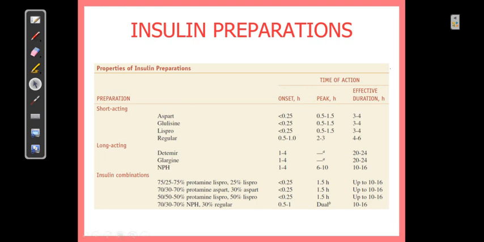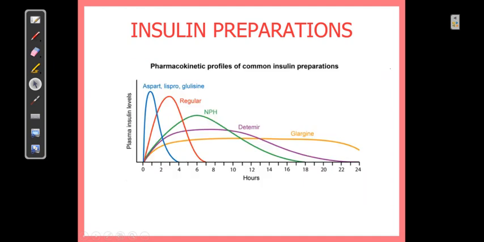So these are short acting and long acting, and as I told you, you can also go for a combination, that is a cocktail of short acting, intermediate acting and long acting, to have a desirable pharmacokinetics to satisfy the need of the patient. You can see the difference in the onset and duration of action of different types of insulin preparations, and I hope with this diagram you are now very clear why these different insulin preparations were invented.